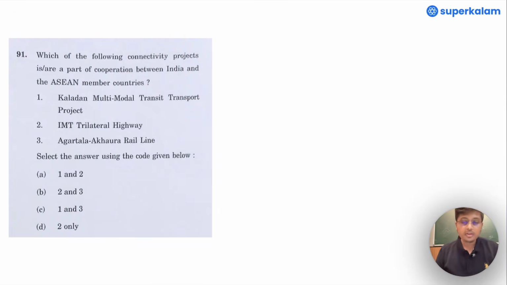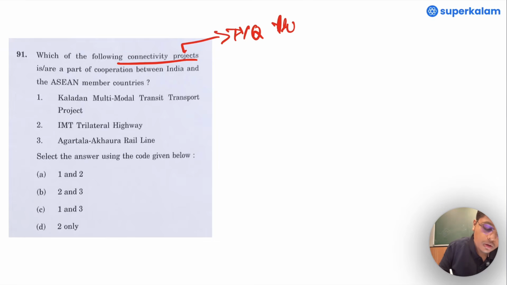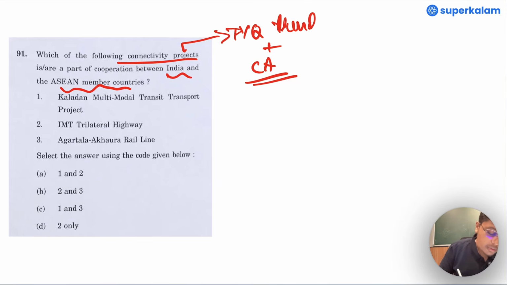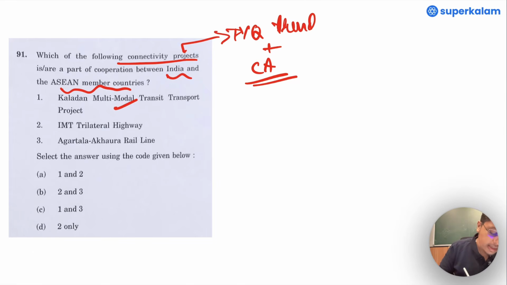Yes, let us go to the next question. Which of the following connectivity projects, a PYQ trend along with current affairs, is a part of cooperation between India and ASEAN member countries? These projects have been in the current affairs for a longer period of time. Kaladan Multimodal Transit Project, yes. IMT Trilateral Highway, yes.